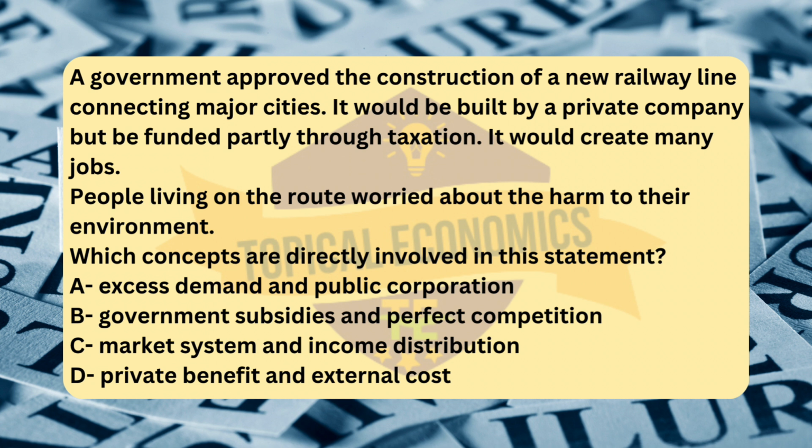This could include the profits for the private company building the railway, the jobs created during construction, and the enhanced transportation infrastructure that will benefit people who travel on the railway. External cost refers to the unintended negative impacts on people who are not directly involved in the transaction. Here, the people living along the route are worried about the environmental harm caused by the construction of the railway. These could include pollution, noise, destruction of local ecosystems, or other negative impacts that affect them but are not directly compensated for by the private company or the government.